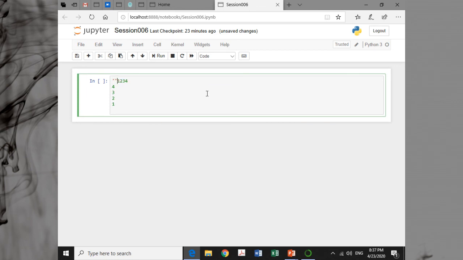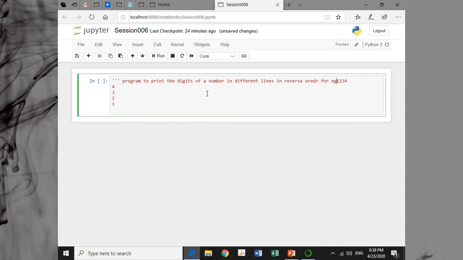So I want to write a program to print the digits of a number in different lines in reverse order.